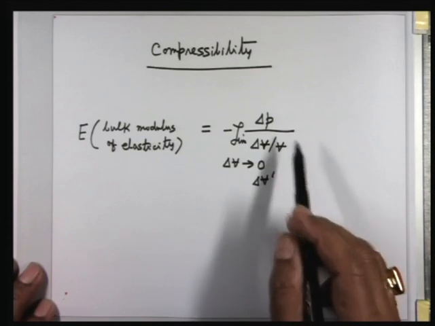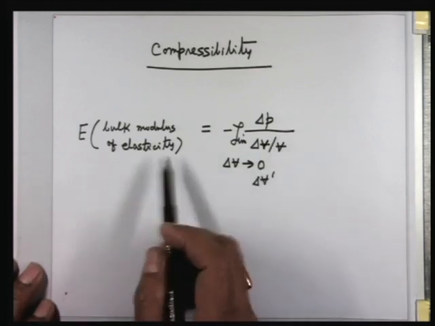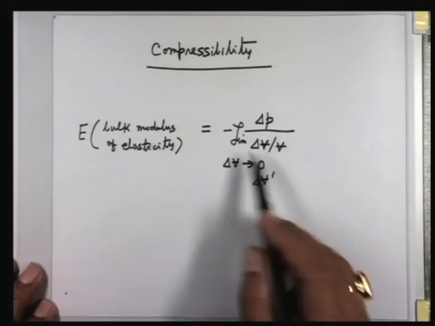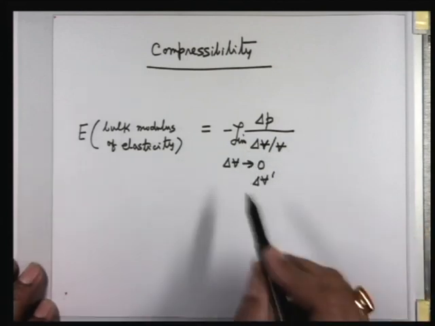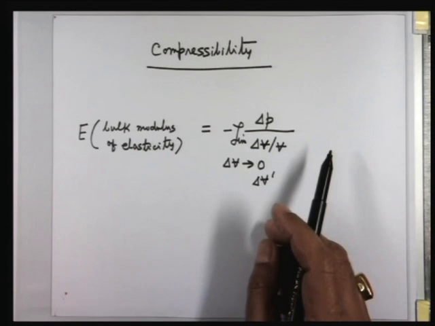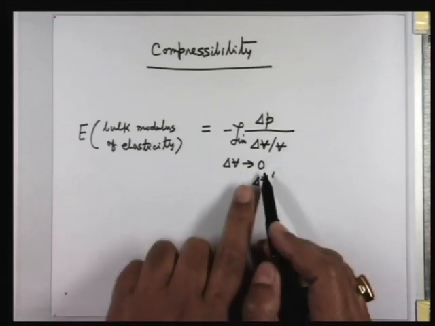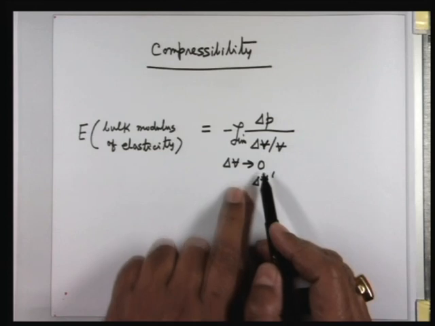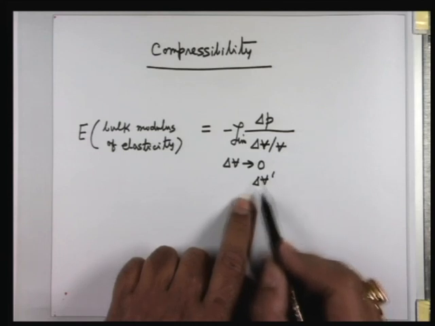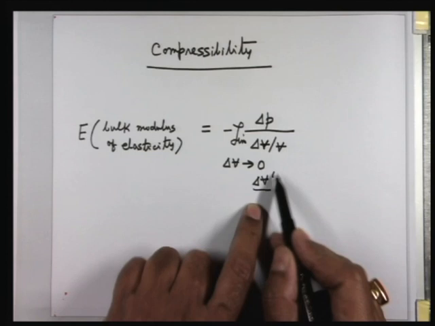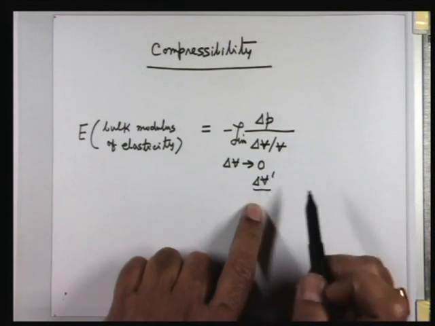This is the way bulk modulus of elasticity is defined, and the limiting value is taken at a point where delta V tends to 0. But as I told you in the first step, approaching exactly 0 cannot be done because it will violate the continuum hypothesis. So it will approach, as written in many books, to a small volume delta V dash, which does not violate the continuum approach.